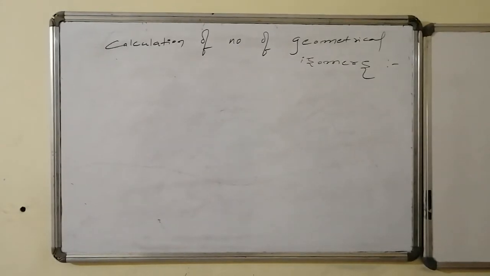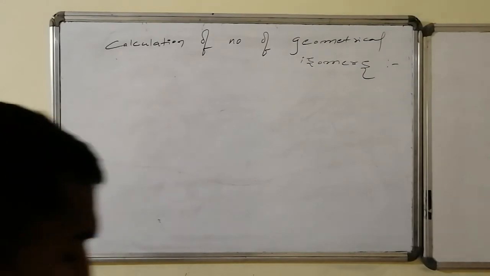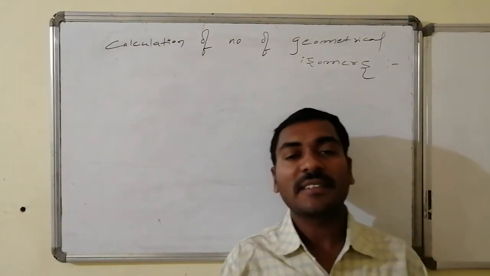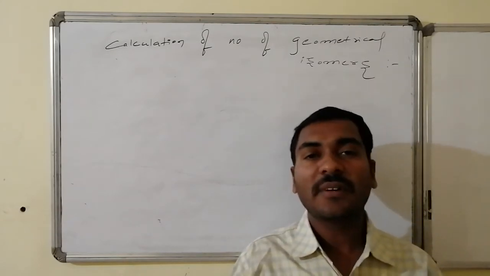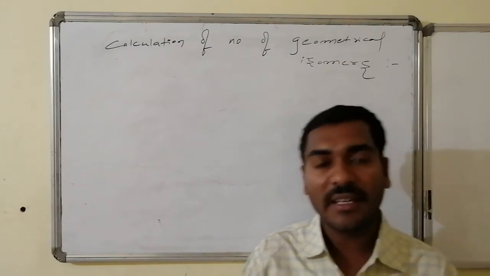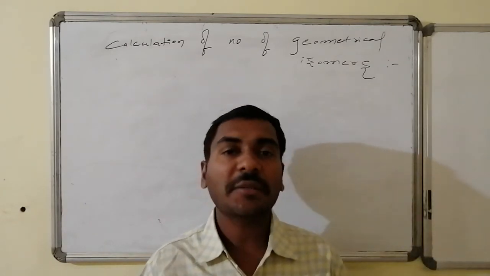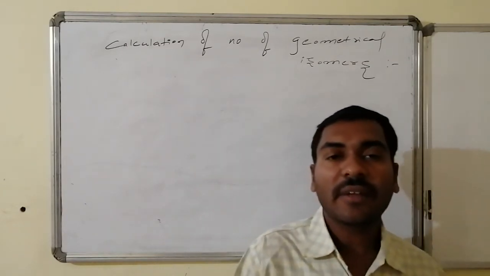The next important topic eligible for discussion is calculation of the number of geometrical isomers possible in a structure consisting of many restricted rotations and having eligibility to show geometrical isomerism. Before going to that part, one thing should be very clear for everybody.